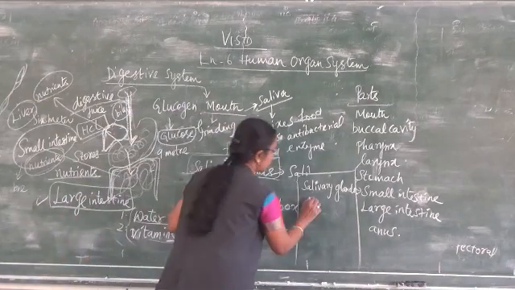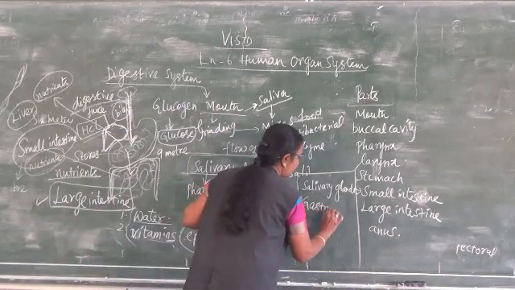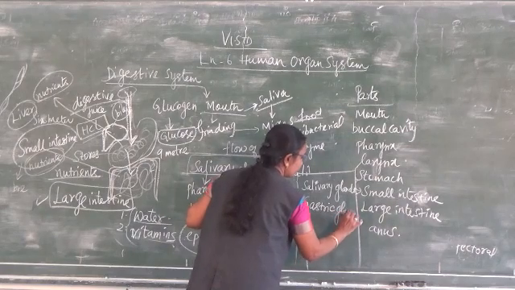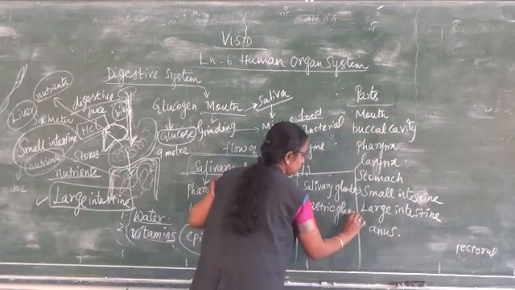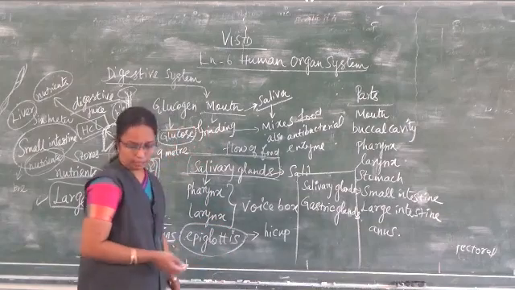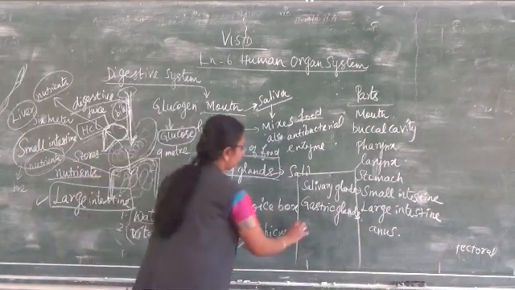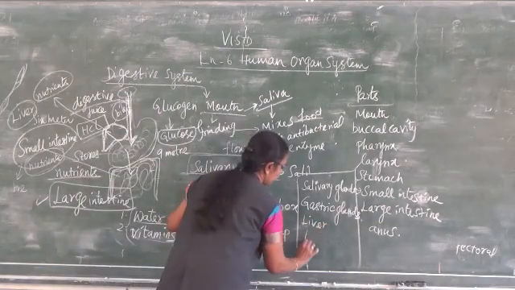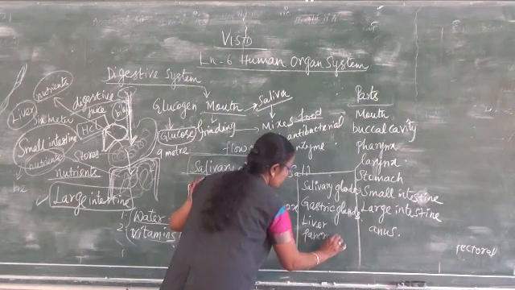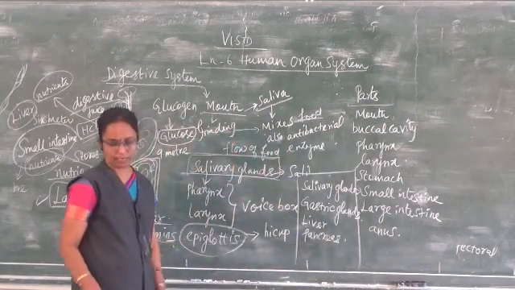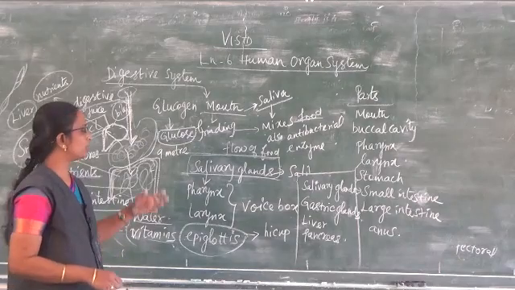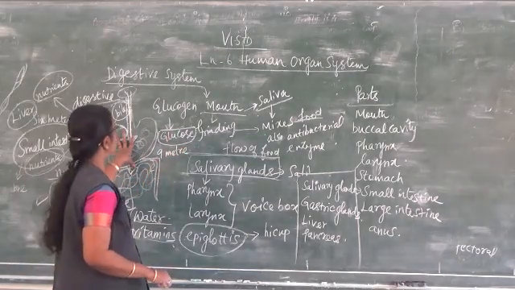And then gastric glands, that is the hydrochloric acid, that is the gastric gland. And then liver, pancreas, digestive enzymes. So these are the associated glands which are found in the digestive system.